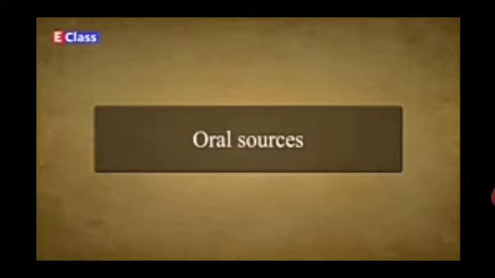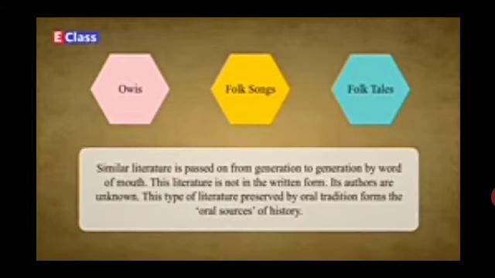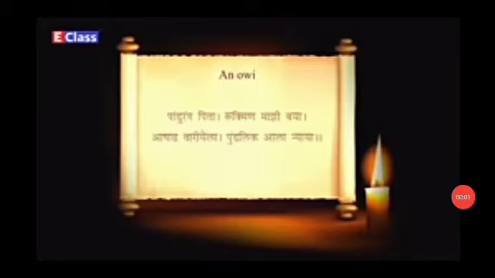Oral sources. Ovis, folk songs, folk tales, and similar literature is passed on from generation to generation by word of mouth. This literature is not in the written form. Its authors are unknown. This type of literature, preserved by oral tradition, forms the oral source. Do you know an Ovi?